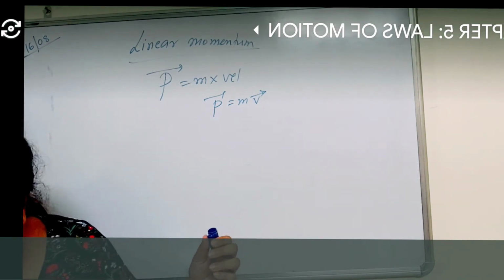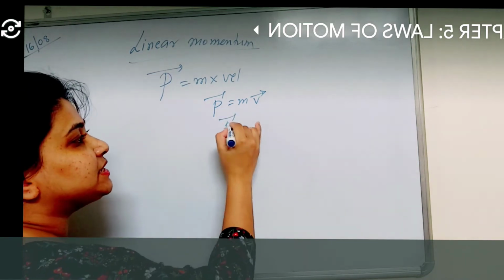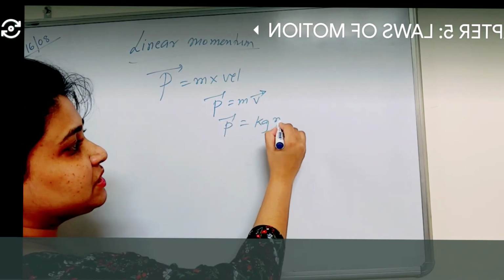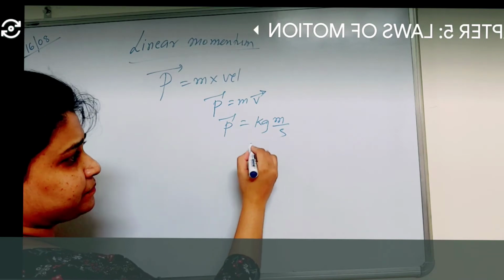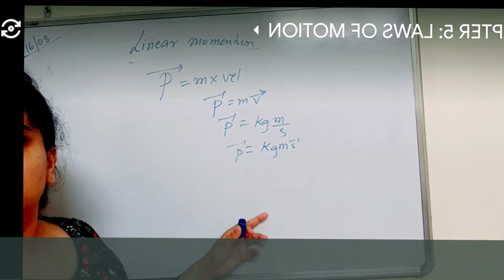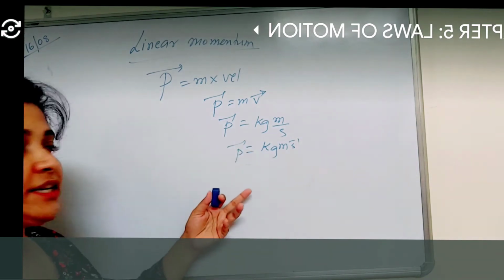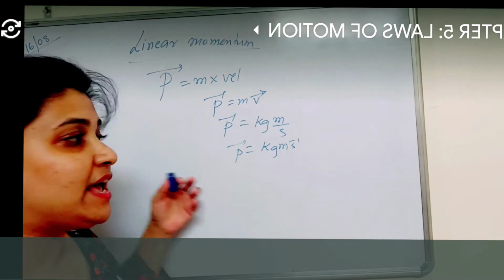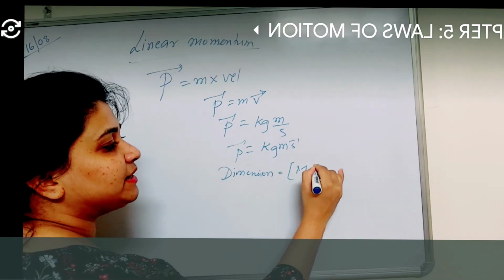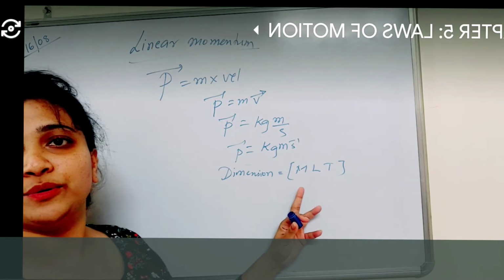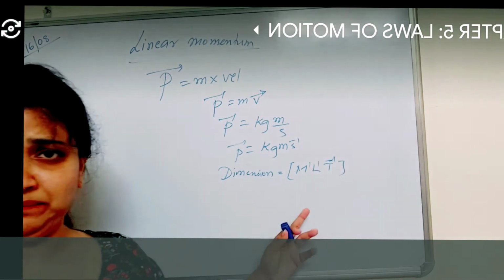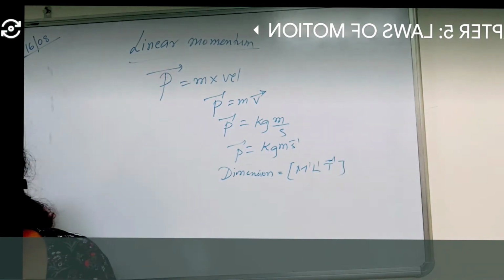The SI unit of momentum: mass is in kg, and velocity is in meters per second. So its SI unit in terms of base units is kg meter per second. Also, the dimensional formula for momentum: can you guess? M raised to 1, because there is kg, L raised to 1, T raised to minus 1. These are the dimensions of linear momentum.